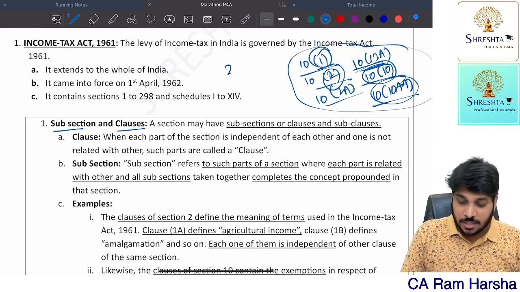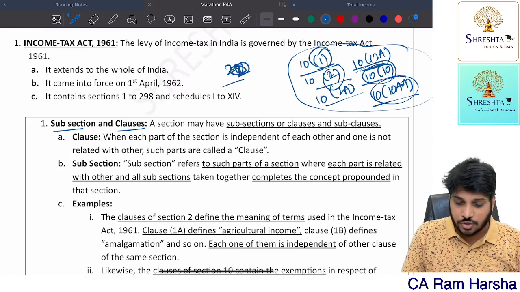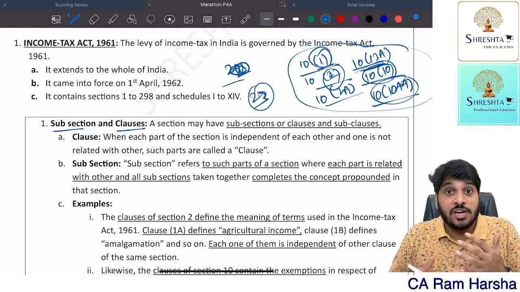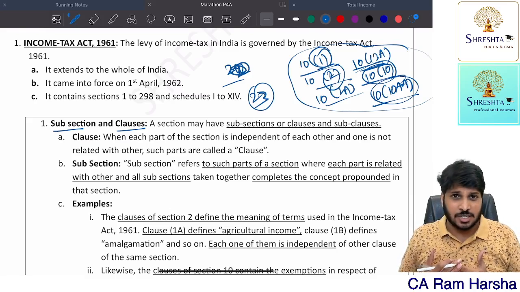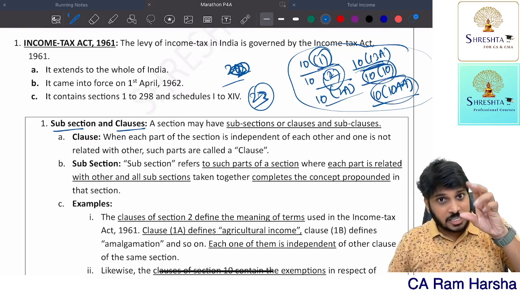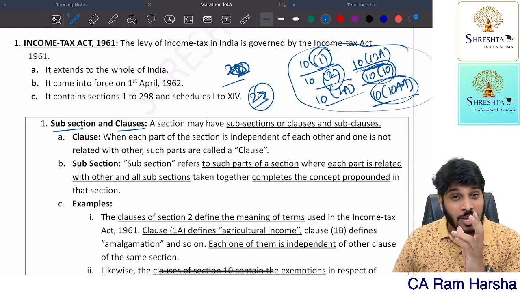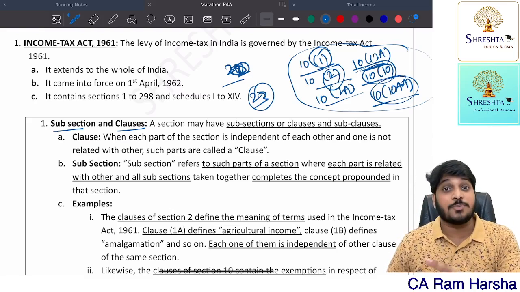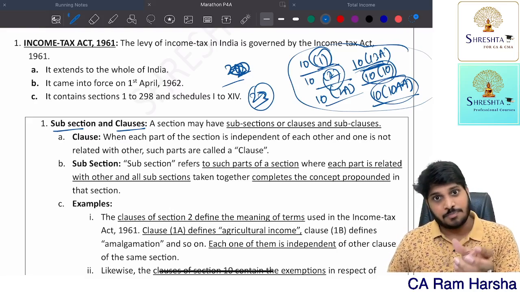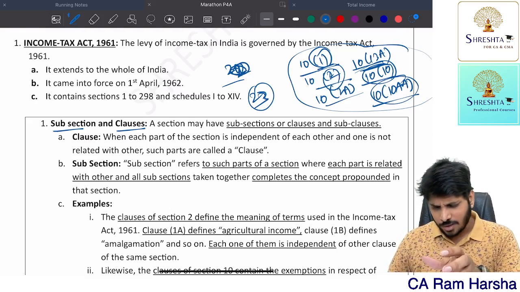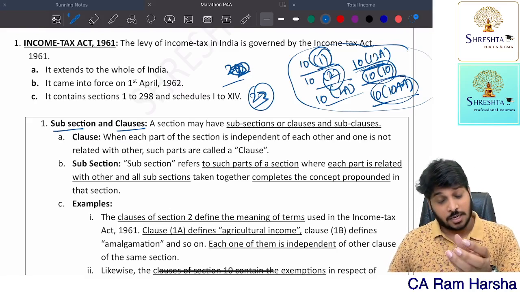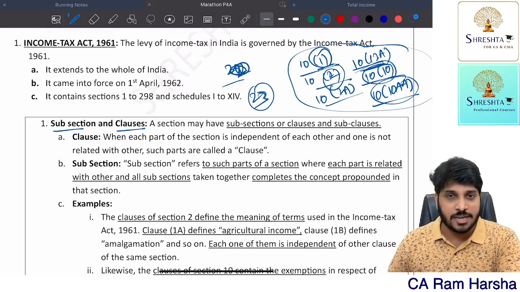Suppose you see section 23, annual value computation, a house property related section. Subsection 1 talks about how to compute annual value. Subsection 2 says for self-occupied property, annual value is 0. Subsection 3 says unoccupied property, some provision. Subsection 4 says deemed let out property.